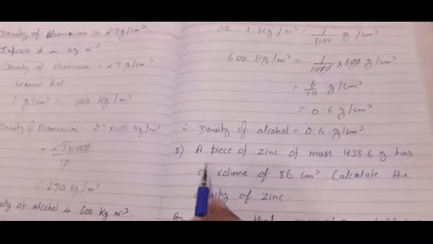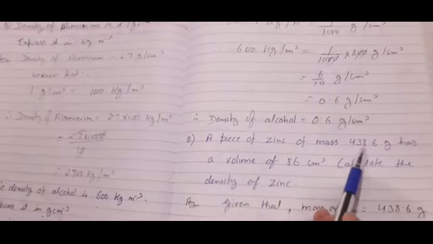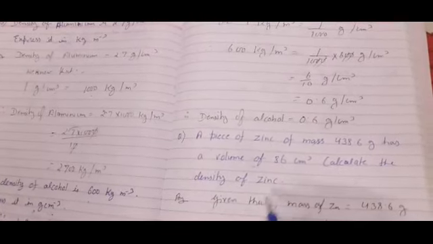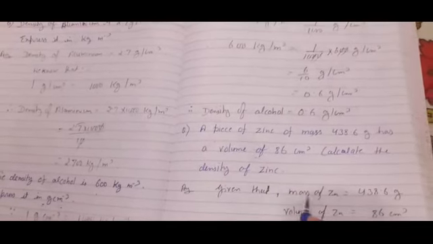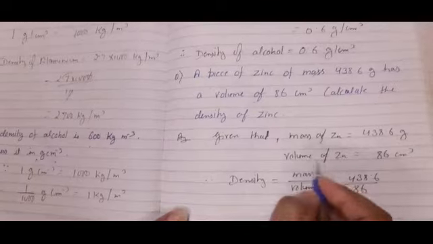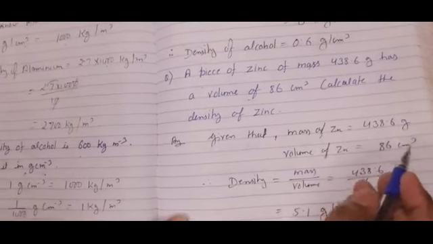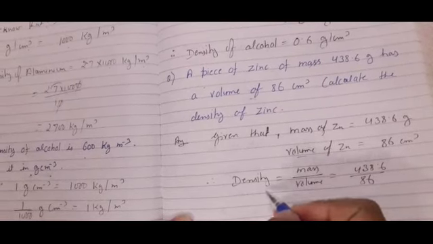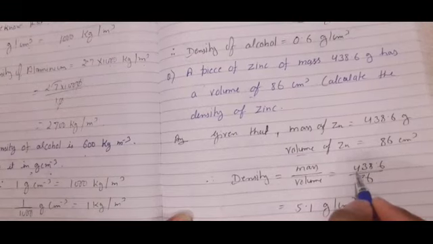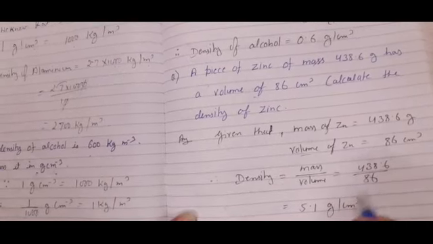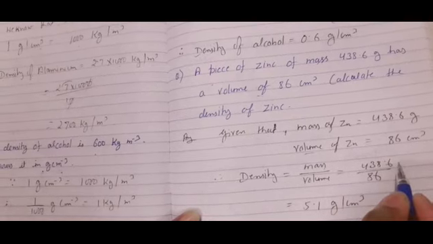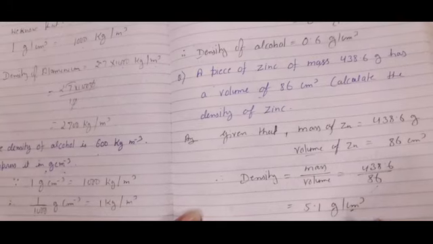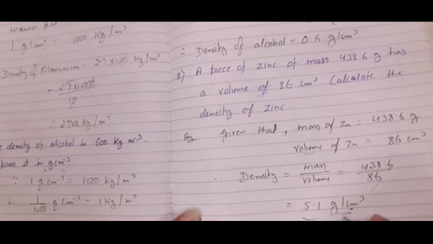Now next question. A piece of zinc of mass 438.6 gram has a volume of 86 centimeter cube. Calculate the density of zinc. What we'll do, given that mass of zinc is equal to 438.6 gram, volume of zinc is 86 centimeter cube. Therefore, what is the formula of density? Density is equal to mass upon volume. So we divided both the things. 438.6 by 86, when you divide it, you will get 5.1, and the unit of mass was gram. For the division there is a per sign, and for volume, centimeter cube. So density of zinc is 5.1 gram per centimeter cube.